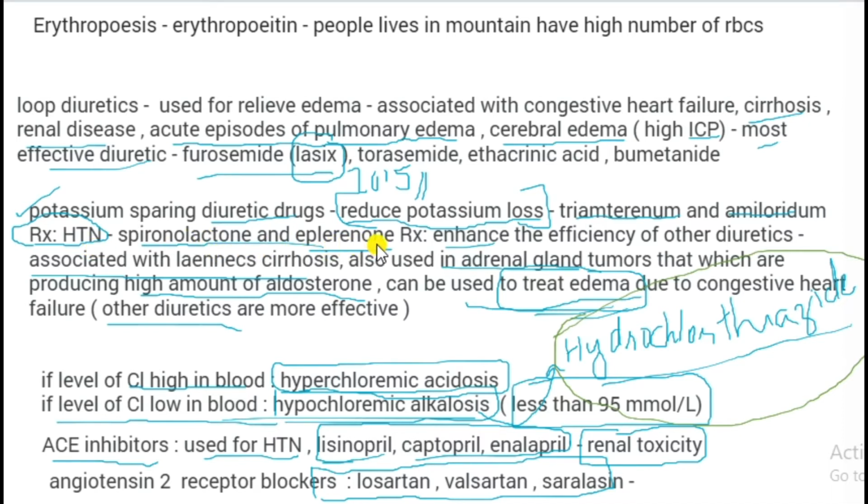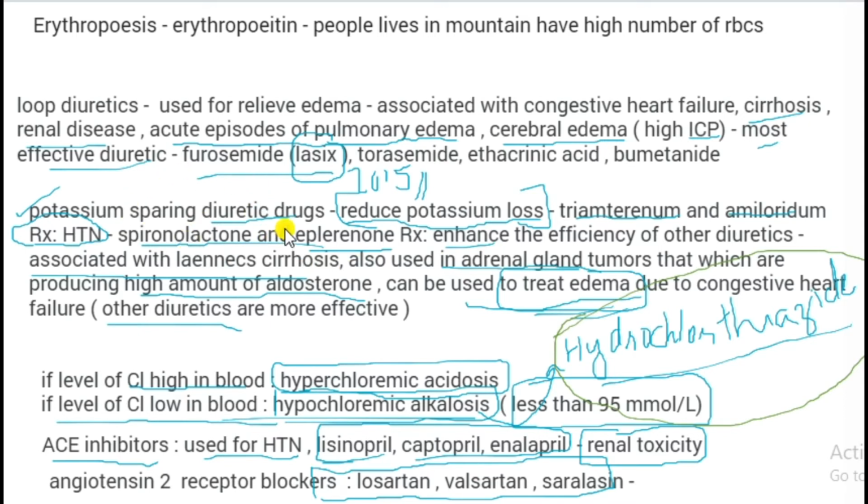Spironolactone and eplerenone are used to enhance the efficiency of other diuretics in cirrhosis, and also in adrenal gland tumors that produce a high amount of aldosterone. Tumors are uncontrolled proliferation of cells. These cells produce a high amount of aldosterone. Aldosterone increases the uptake of sodium and water, and also leads to a high amount of excretion of potassium.